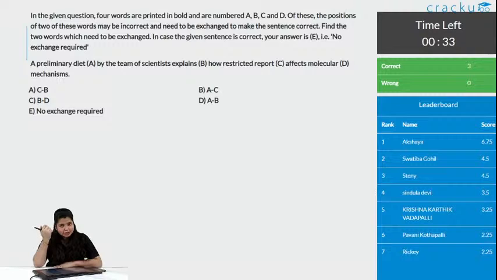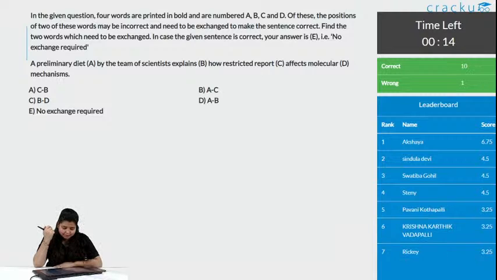Okay, we already have 5 people with correct answers, 6 people with correct answer. Okay, with this we have 11 correct answers and 3 wrong answers.